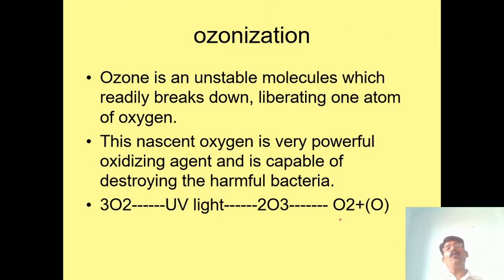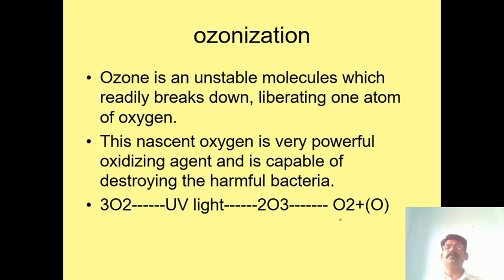Now, ozonization. Ozone, you know, O3 is called ozone. Ozone is an unstable molecule which can readily break down into oxygen and nascent oxygen. Being unstable, ozone immediately breaks down and releases the nascent oxygen. That nascent oxygen is highly oxidizing, a very powerful oxidizing agent, and it has the capacity to kill harmful bacteria.